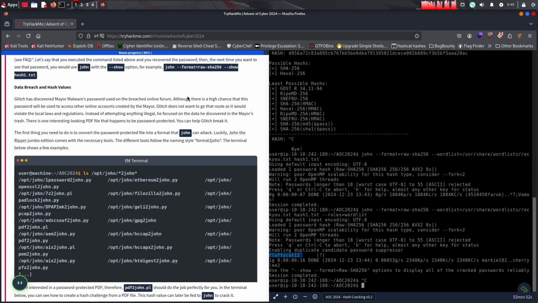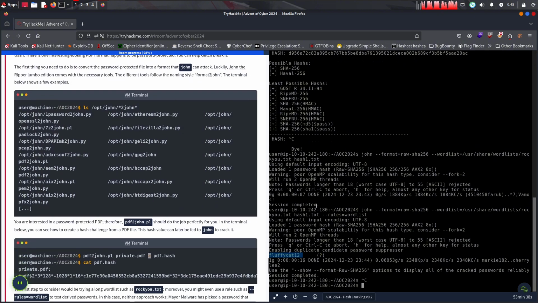First thing you need to do is convert the password file into a format that John can crack. Luckily, the John the Ripper Jumbo edition comes with the necessary tools. Different tools follow different naming conditions, with the format name followed by 2john. The terminal is shown below. So we're going to use pdf2john.